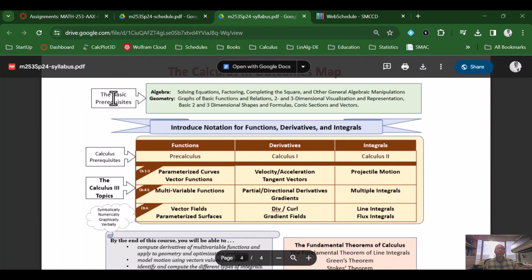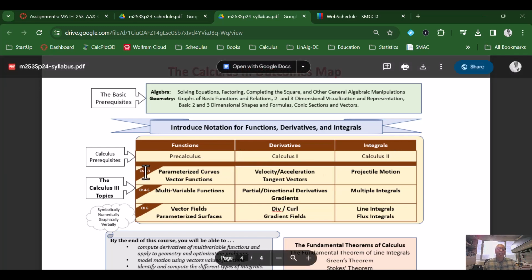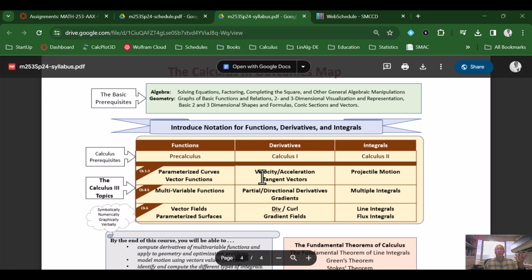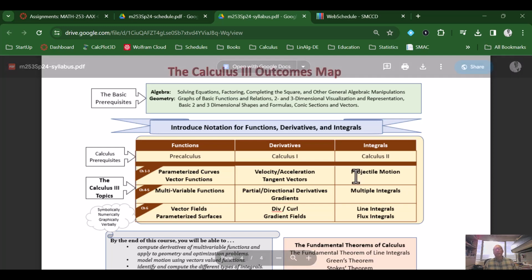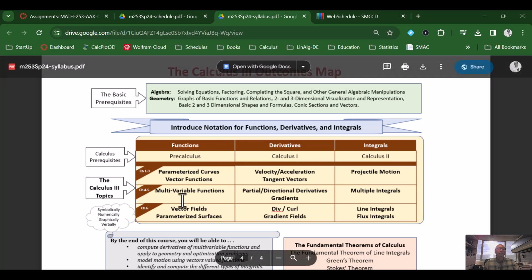We have some basic requirements, prerequisites that you need before coming into this course. And here are the set of calculus requirements. You need to have pre-calculus, calculus 1, which is derivative calculus, and calculus 2, which is integral calculus. Now, once you get into this course, we'll be studying parametric equations and vector functions, and then we'll take derivatives and integrals of those, and the derivatives will relate to velocity and acceleration and tangent vectors. The integrals will relate to some applications that are describing motions in space.